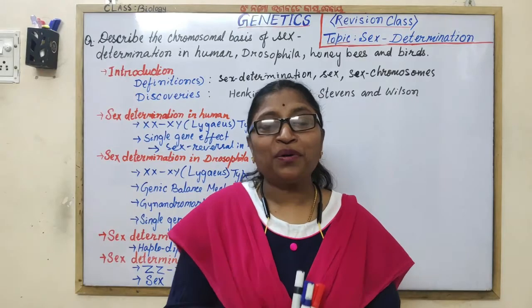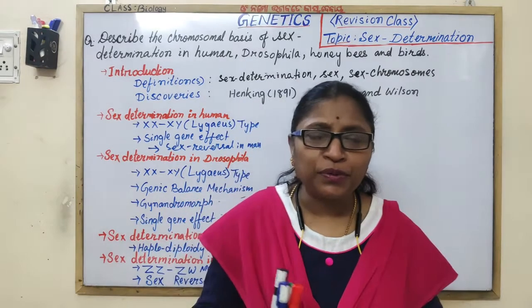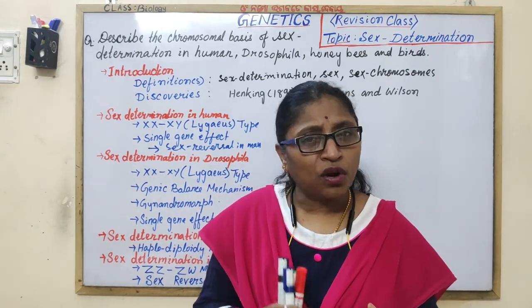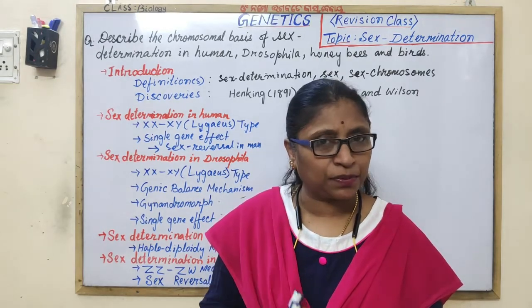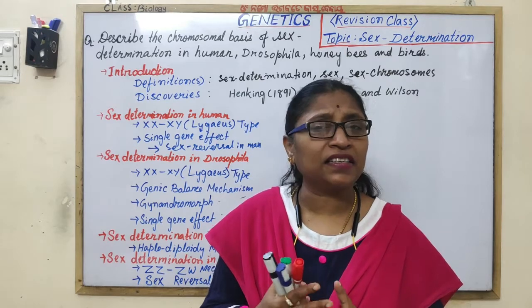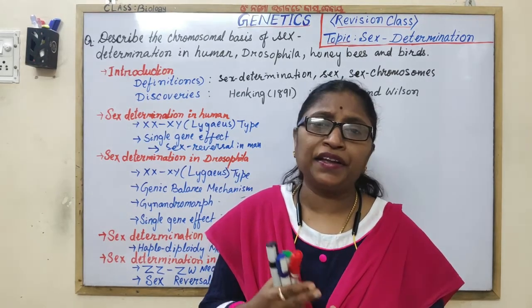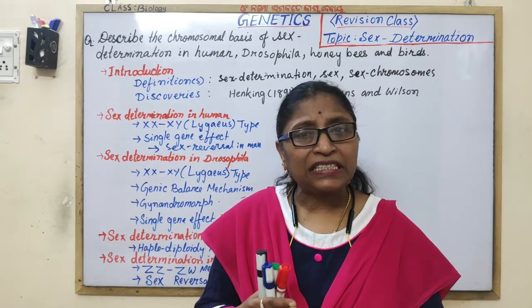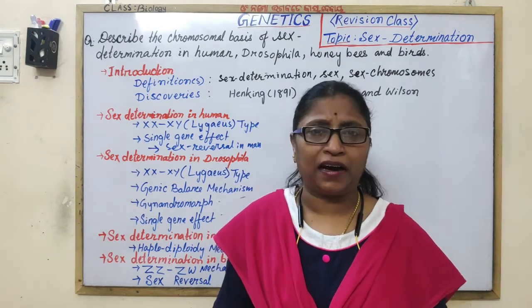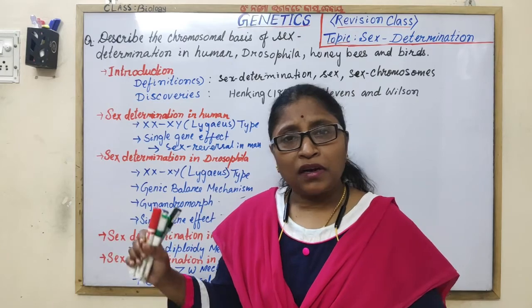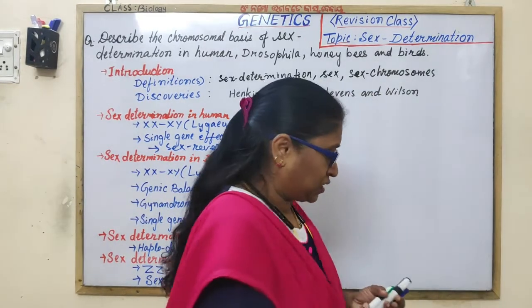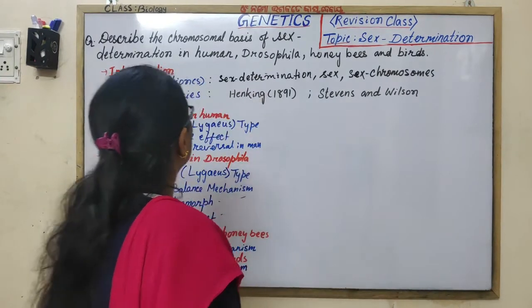Yes, students, in this session we will do the revision of genetics: long questions, short notes, differences and objectives. The three long questions we will discuss are sex determination and inheritance of sex-linked traits, that is red-green color blindness and hemophilia. Now let us start with the revision of sex determination, the 7 marks long question.